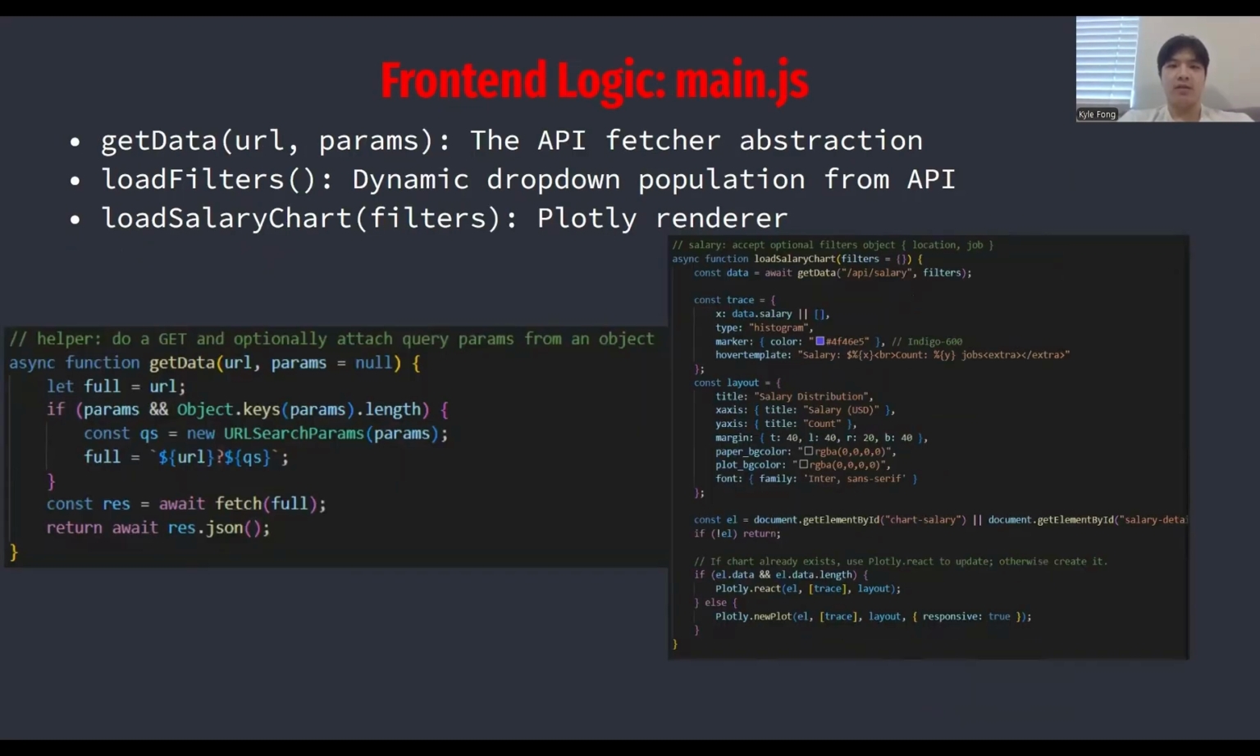That central logic lives in main.js. It handles the API fetching and the visualization. We have a getData abstraction here that handles the async fetch requests. And down here, functions like loadSalaryChart take that JSON data and render it directly into Plotly histograms.